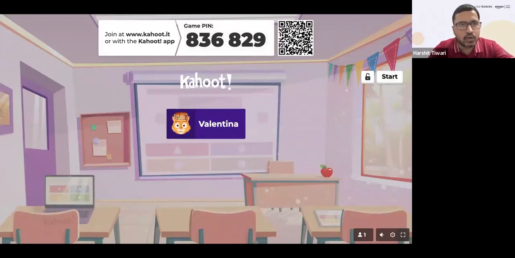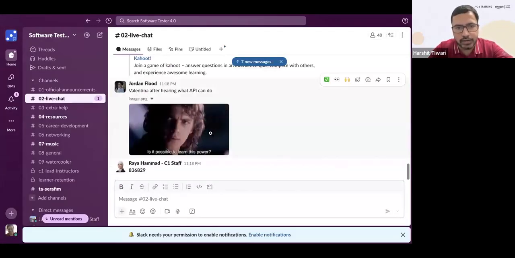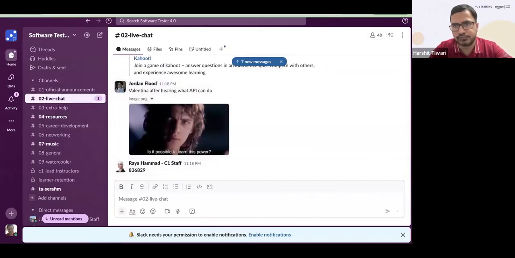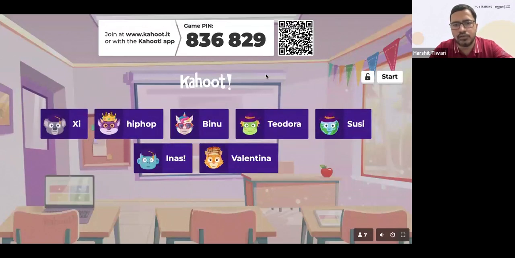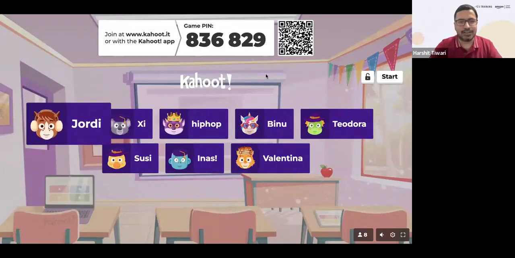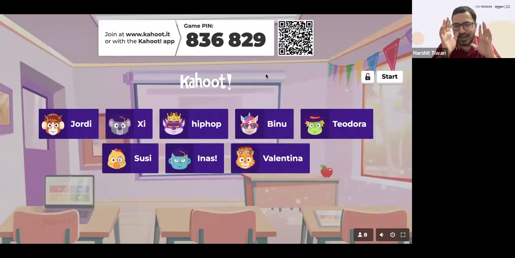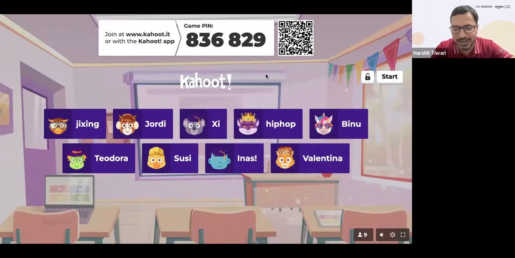Join in the Kahoot. The Kahoot link is shared by Raya, and the game pin is also there. I'll just wait for 1 minute. Join in. Today I want to see a great fight, because most of you have understood the concepts. I can see it from your answers, your knowledge checks and your lab exercise answers. So the fight should be good.